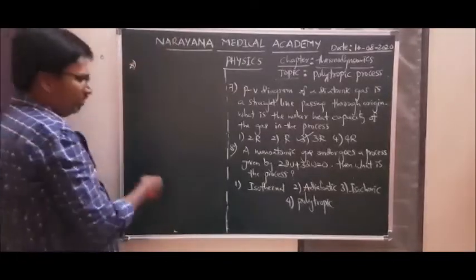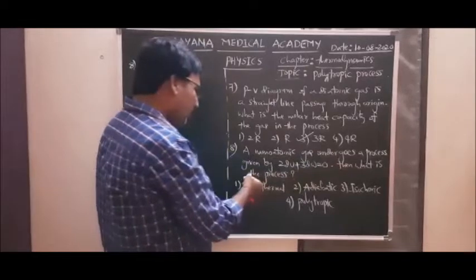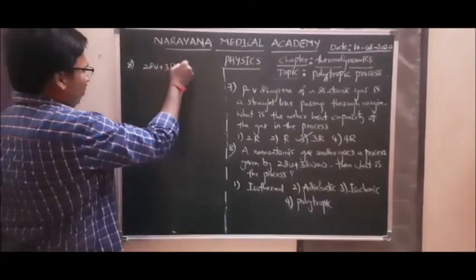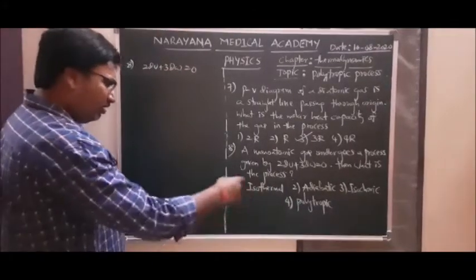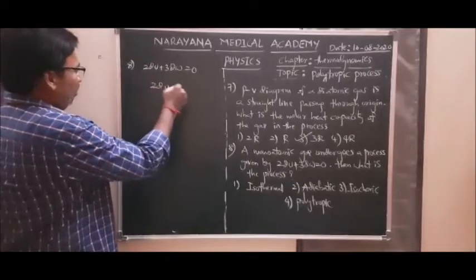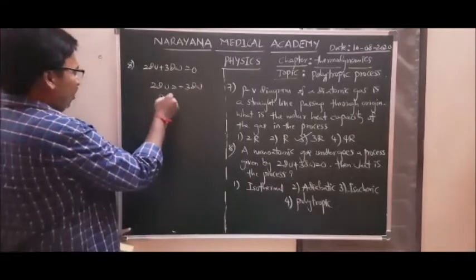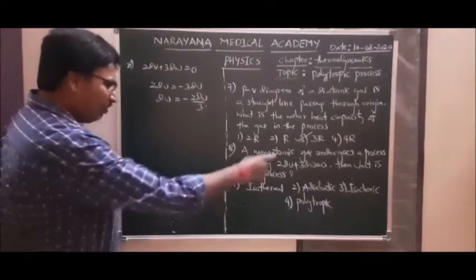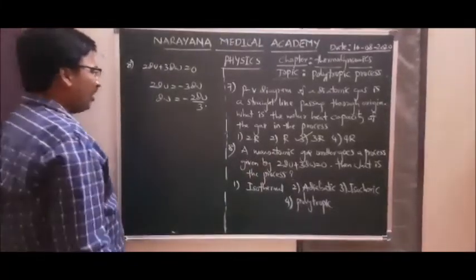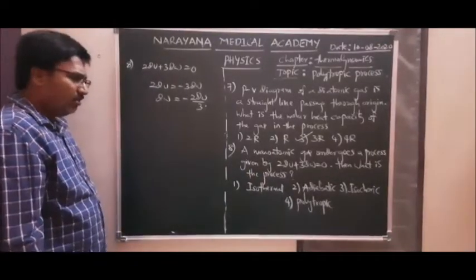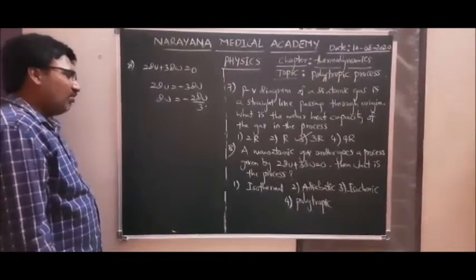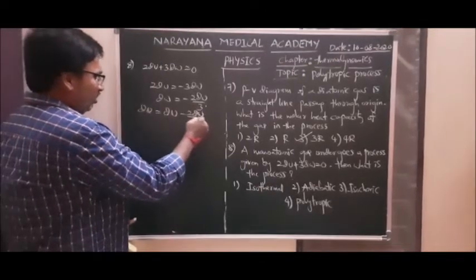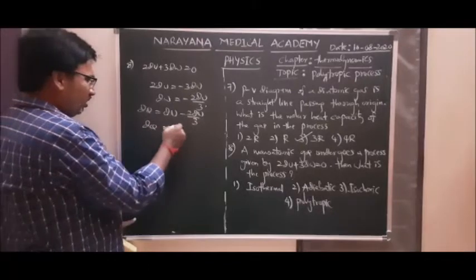Question number 8. A monoatomic gas undergoes a process given by 2dU plus 3dW is equal to 0. Then what is the process? 2dU is equal to minus 3dW, so dW is minus 2dU by 3. To find the process we have to find the specific heat value. So dQ is equal to dU plus dW, which is dU minus 2dU by 3. So dQ is equal to dU by 3.